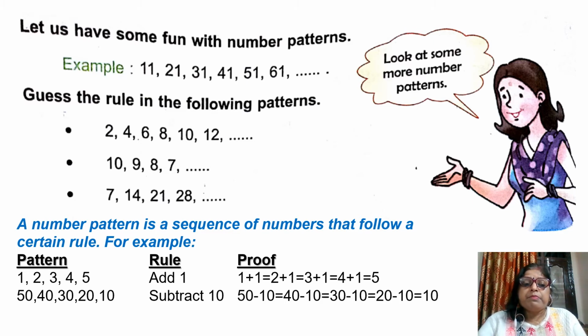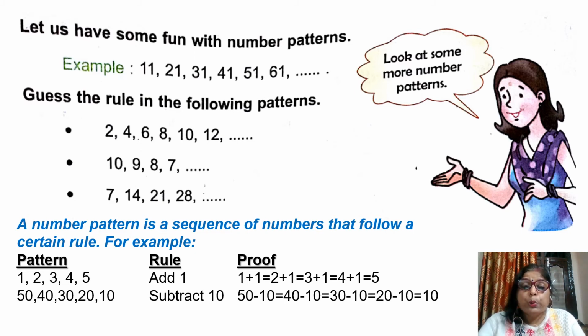A number pattern is a sequence of numbers that follows certain rules. Earlier I explained about it. Suppose here the pattern is 1, 2, 3, 4, 5. Its rule is adding 1. The proof is also given here: 1 plus 1 is 2, 2 plus 1 is 3, 3 plus 1 is 4 and 4 plus 1 is 5. It means with the rule you can complete your work. Next is 50, 40, 30, 20, 10.